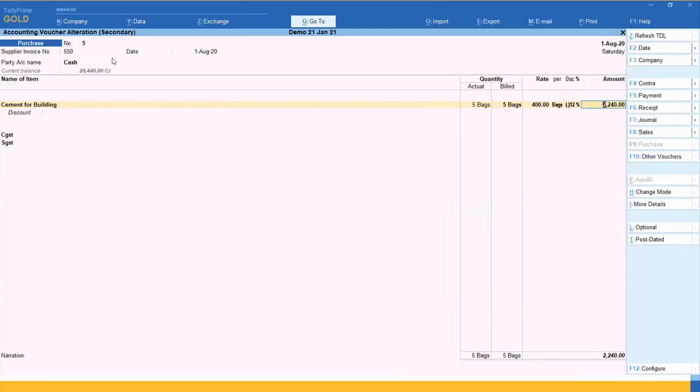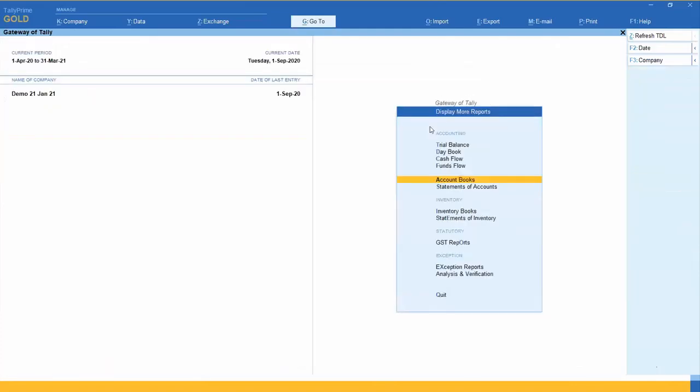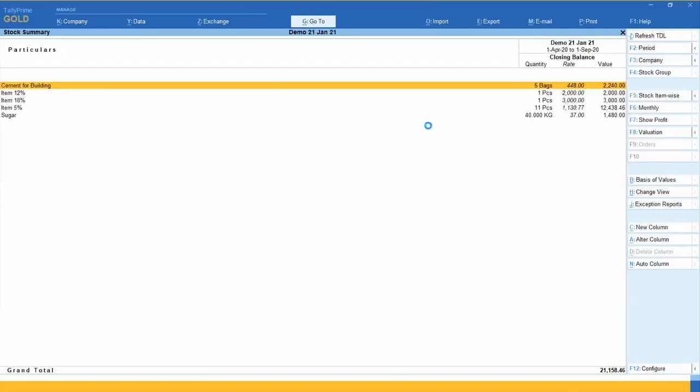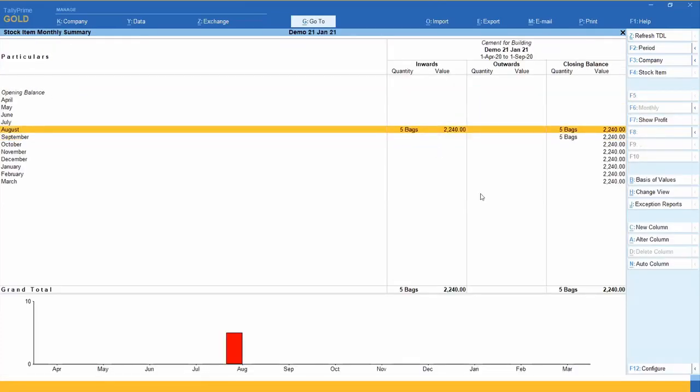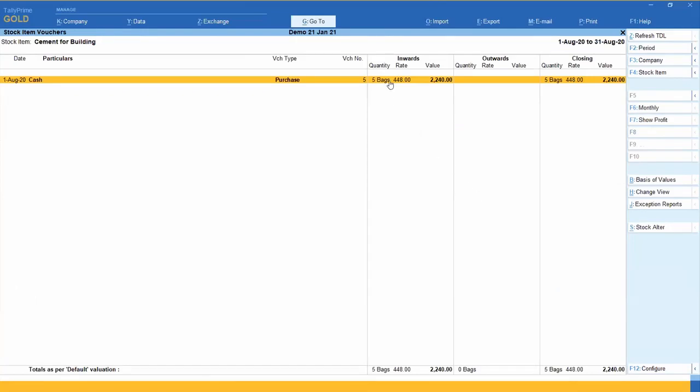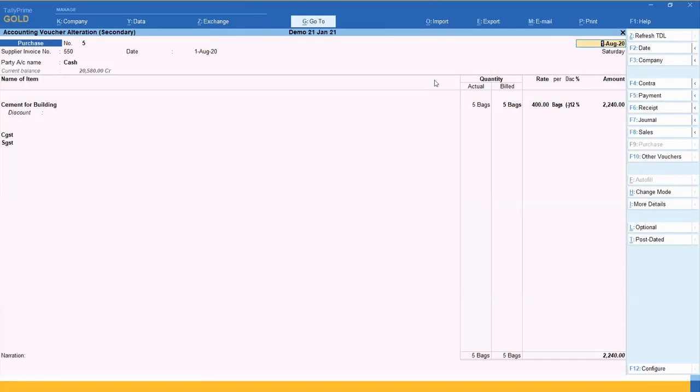If you want to see invoice number 550 on 1st August of cement for building, you can check here the stock. See the stock value, 448 is the stock value actually, but in the invoice you can see only 400. Because of minus 12, my cost will be adjusted.